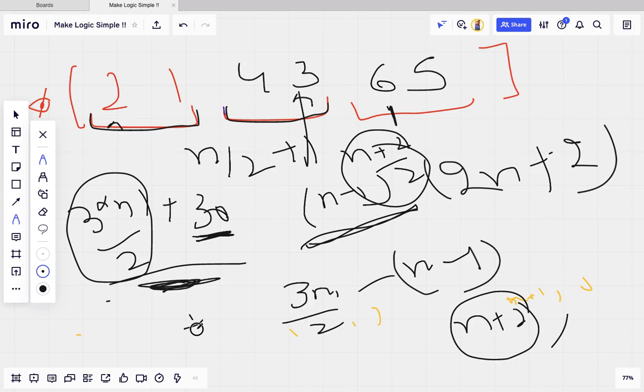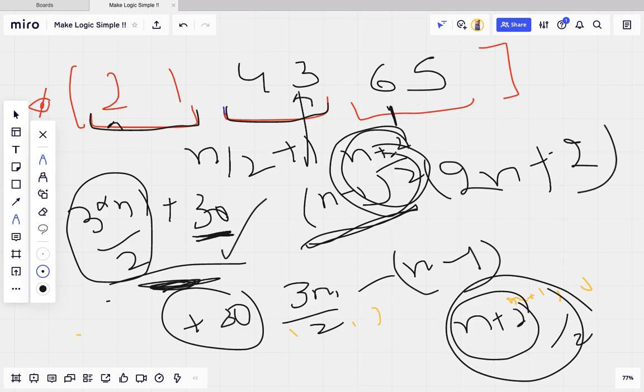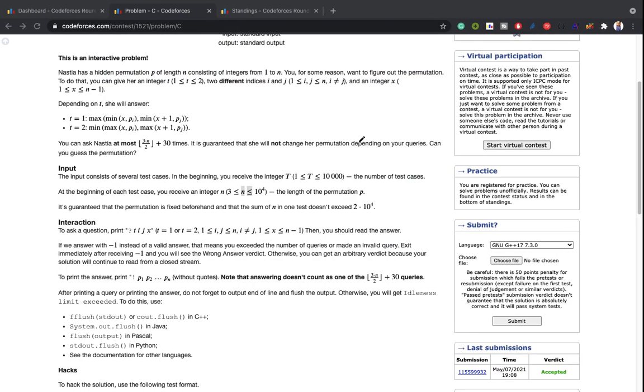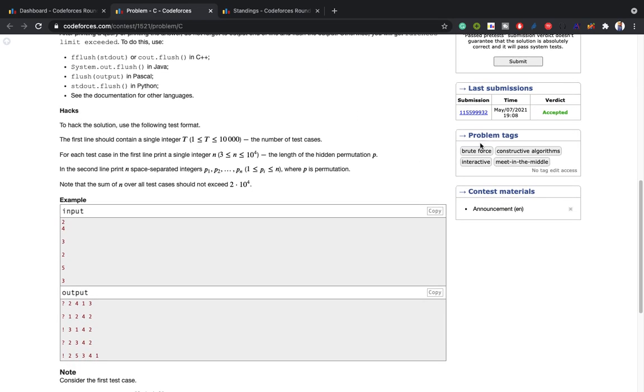And we have an extra 30 moves, which is a bonus for us, which we can utilize, but at max we will get this case, which is satisfied by this. So here we will find the position of the maximum 6 with these moves, and n minus 1 moves to find the full permutation. So here we conclude our question. So how to implement this logic, big logic, right? So let's move on.